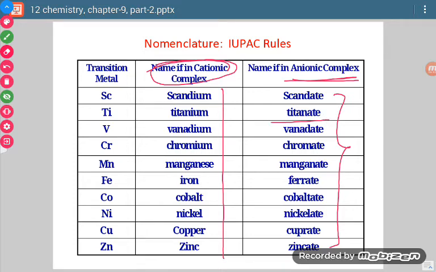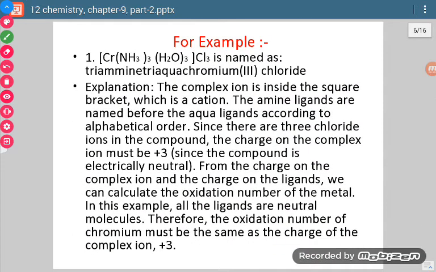Titanium will become titanate. Vanadium will become vanadate. Chromium will become chromate. Manganese will become manganate. Iron will become ferrate. Cobalt will become cobaltate. Nickel will become nickelate. Copper will become cuprate, and zinc will become zincate. So these are to be remembered properly.